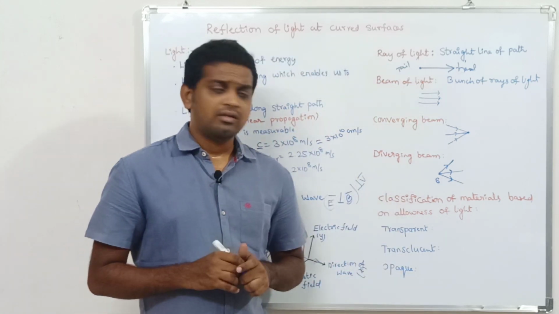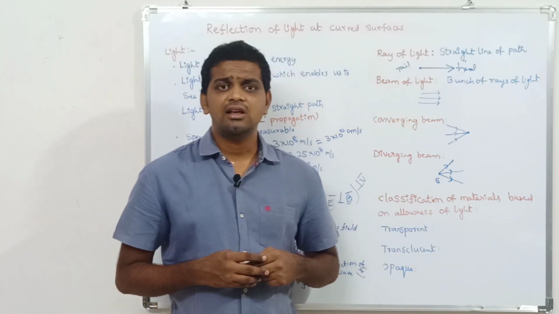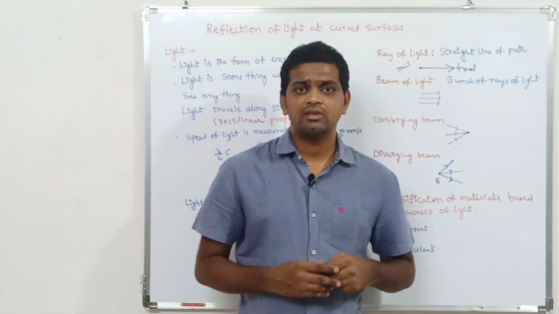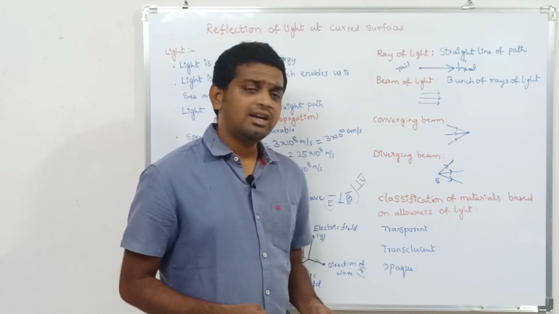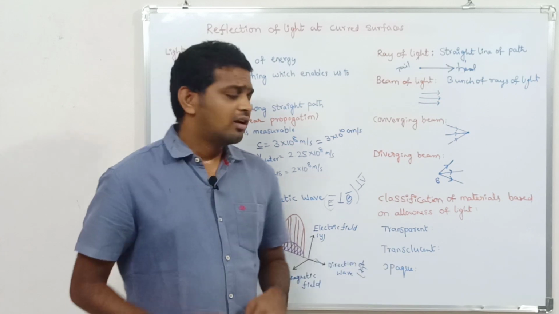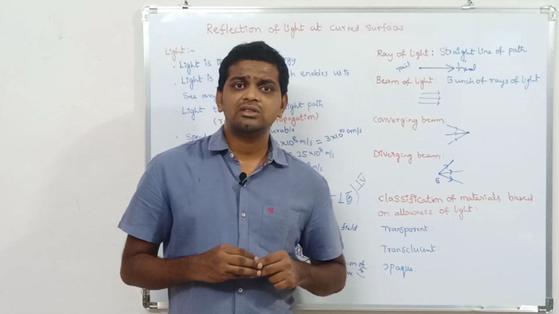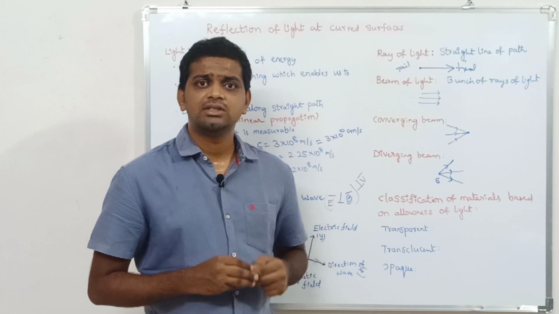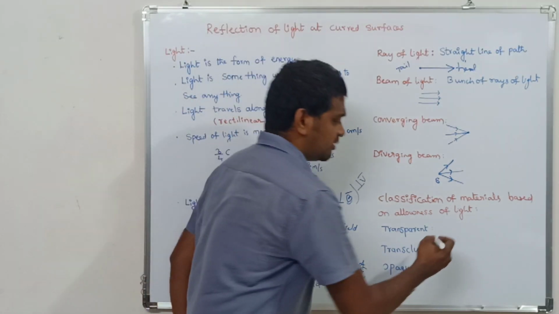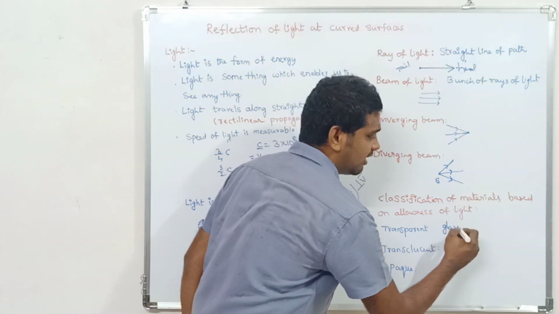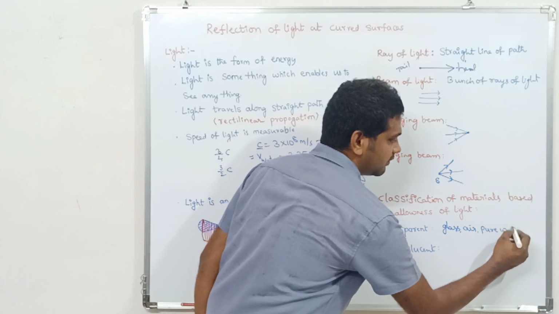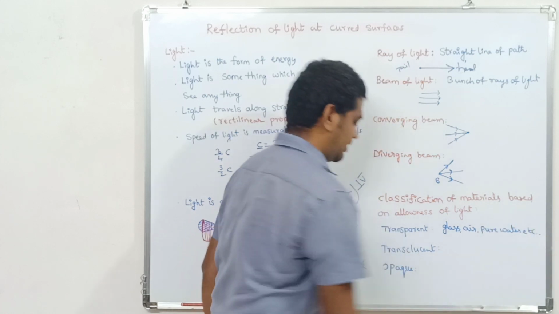Coming to the classification of substances based on the transmission of light, we have classified them into three types. First one is transparent, second one is translucent, and the third one is opaque. Coming to the transparent substance, the substance which allows light through it completely is called a transparent substance. Examples for transparent substances are uncoated glass, air and pure water, etc.